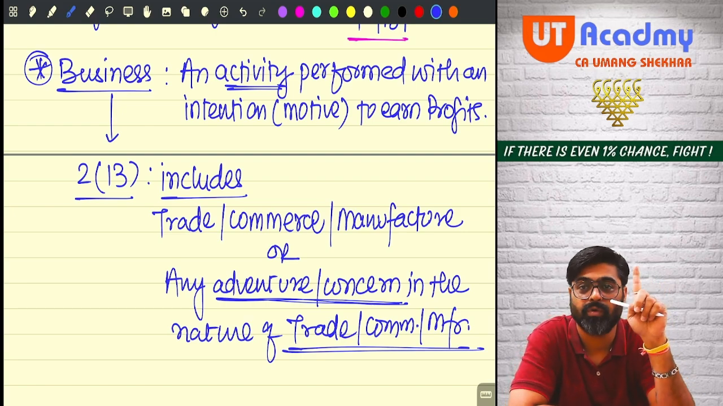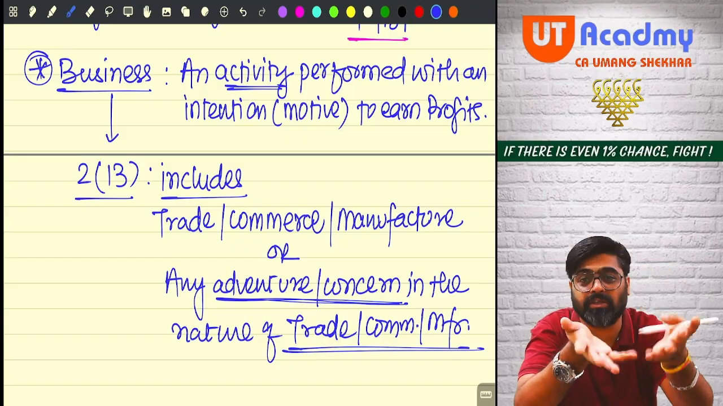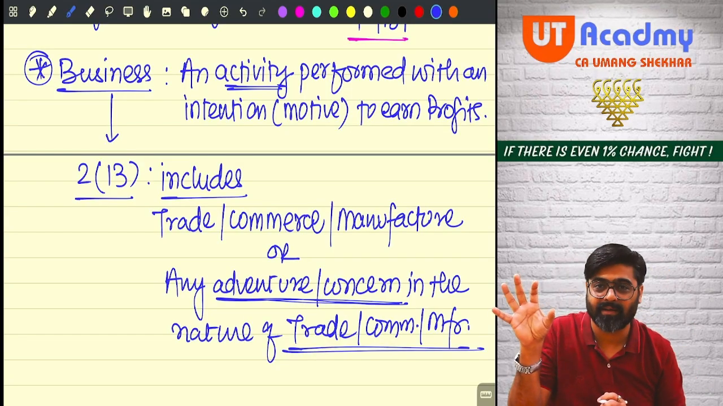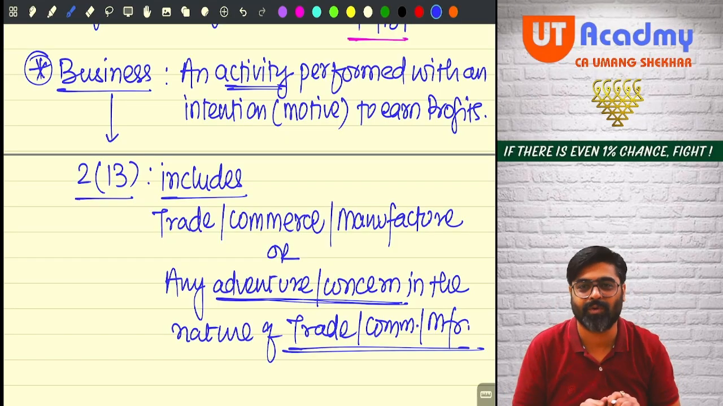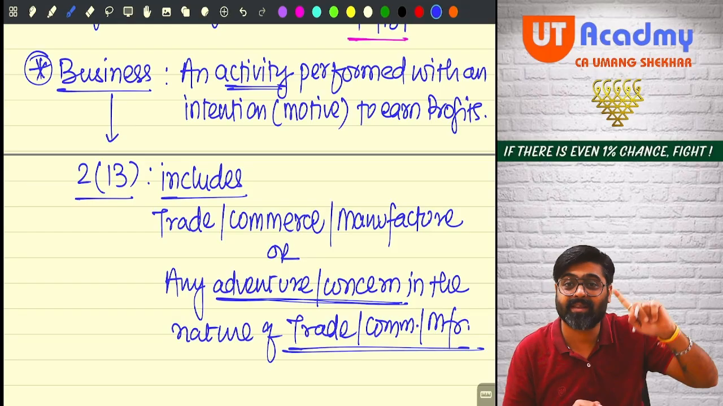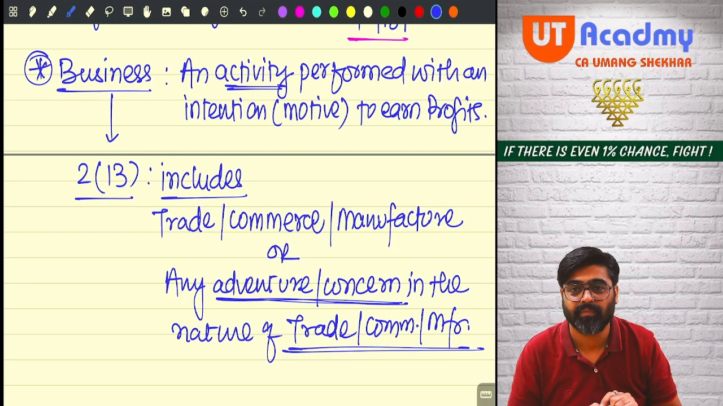Now, whenever you are going out, today or tomorrow, whatever activities you see happening in front of you, try to connect them with this. You'll come to know whether that person is doing business or not, whether that person earning income is doing business or not.